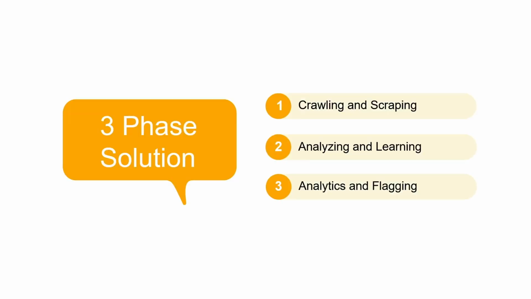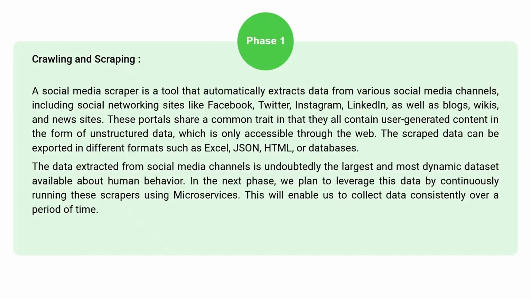To solve such a problem, we have come up with a solution which comprises of three phases. Let me introduce you to the first phase. In first phase, we will be scraping data from social media channels including Facebook, Twitter, Instagram, LinkedIn, blogs, wikis, and news sites, which we will be doing using a web scraper. The data can be exported in various formats such as Excel, JSON, HTML, or to databases. The data extracted provides the largest and most dynamic dataset available about human behavior.